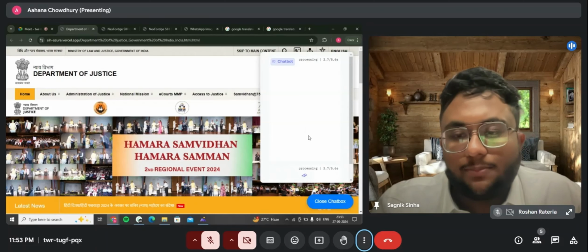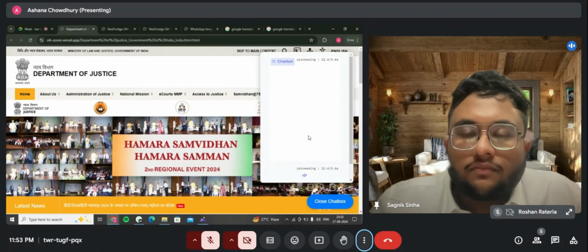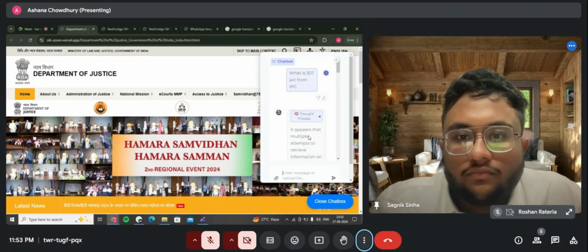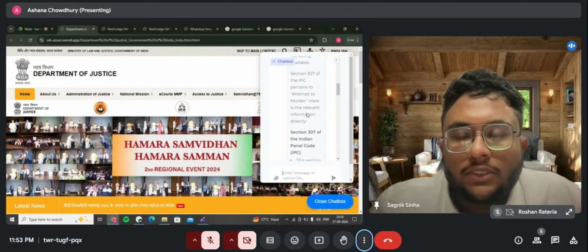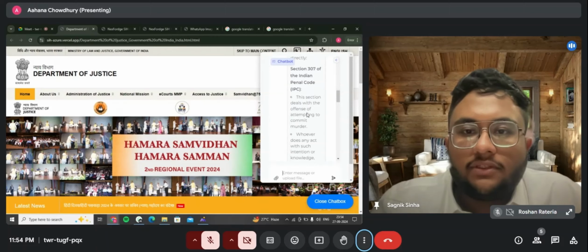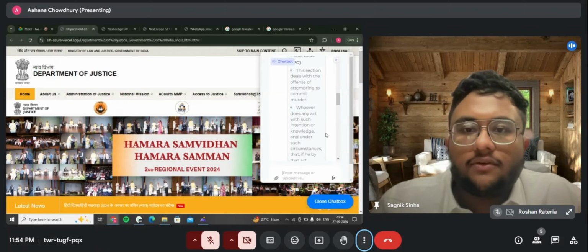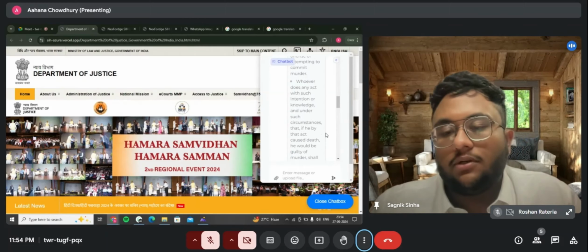As you can see, the chatbot is processing this query. Section 307 of the IPC pertains to attempt to murder. Here is the relevant information directly. Section 307 of the Indian Penal Code deals with the offense of attempting to murder. So this provides clear, point-to-point information about what 307 stands for.